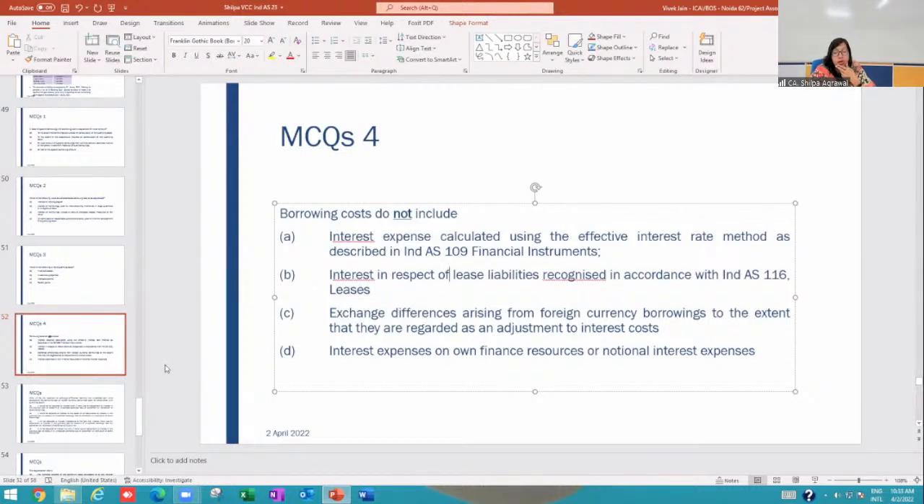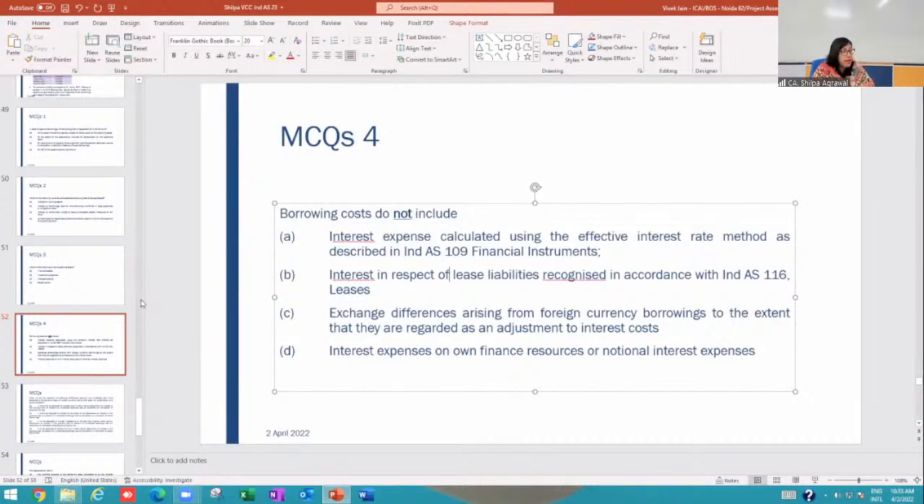Borrowing costs do not include what? Which interest expense is not included as borrowing cost to be capitalized? I am talking about Ind AS 23. So when I am saying borrowing cost, what is to be capitalized? Which interest? Okay. Answer is 4D. Okay, Jay, you are answering 4D. Vidula, you are saying 4C.